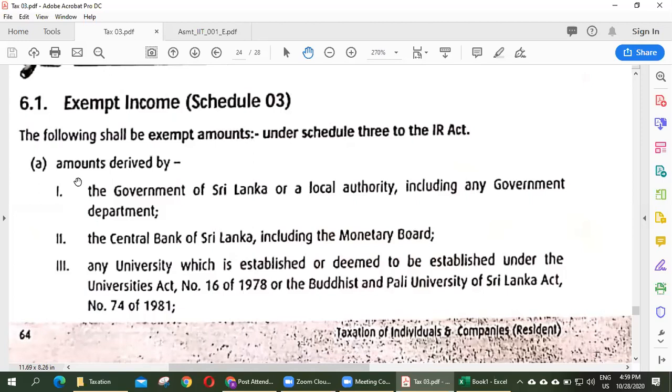And the Central Bank of Sri Lanka, if anybody works in the Central Bank of Sri Lanka, that amount is also exempt income. Any university which is established or deemed to be established under the Universities Act number 16 of 1978 or the Buddhist and Pali University of Sri Lanka.